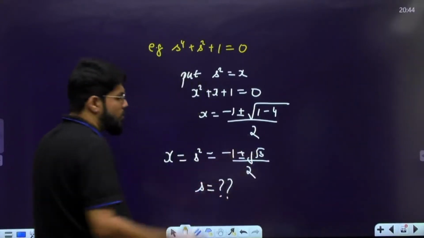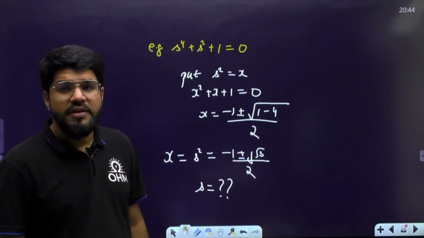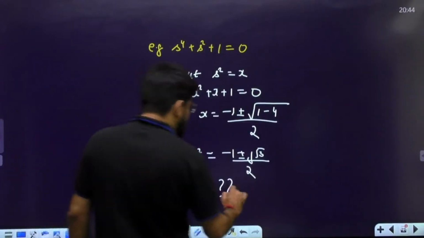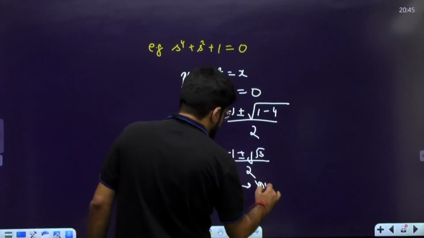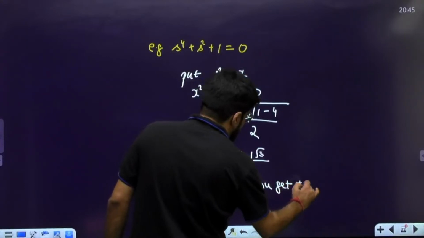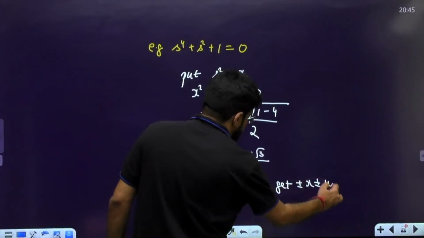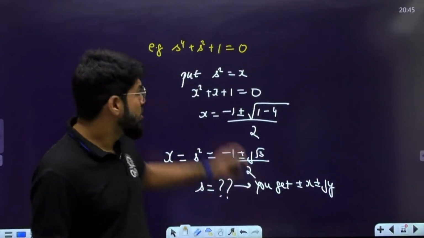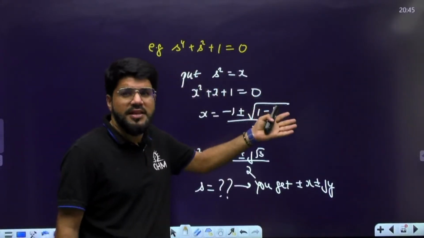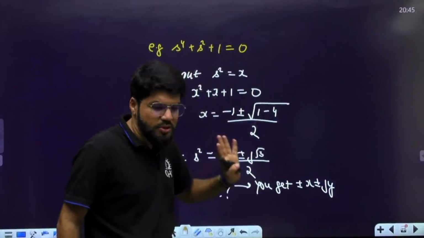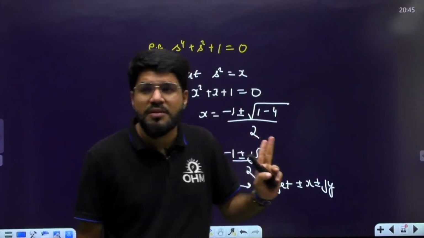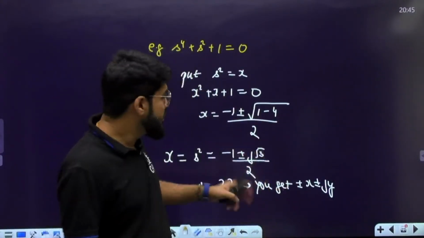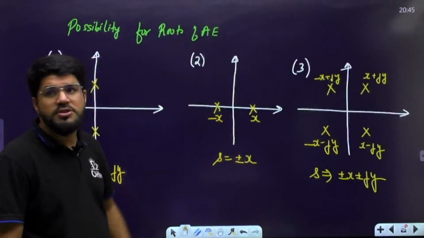And then what is s? When you further solve for the under root of this complex number, you get the format plus minus x plus minus jy, case number 3. Once you solve this, we don't need to solve the characteristic equation or the auxiliary equation. Our answer is done. Our answer is option number C. But still, if you solve it, you will get this condition number 3 for this question.